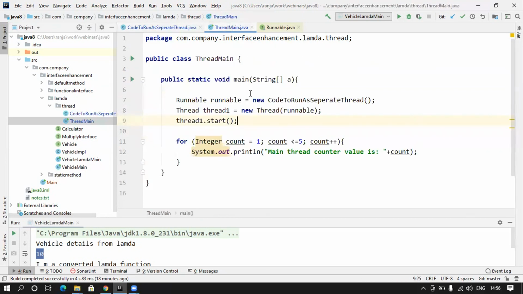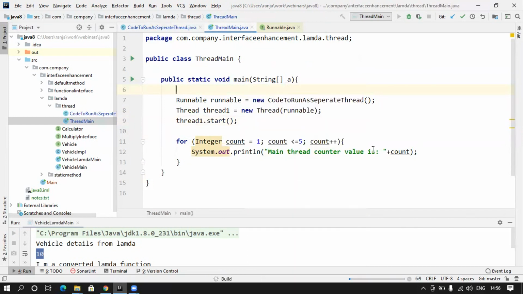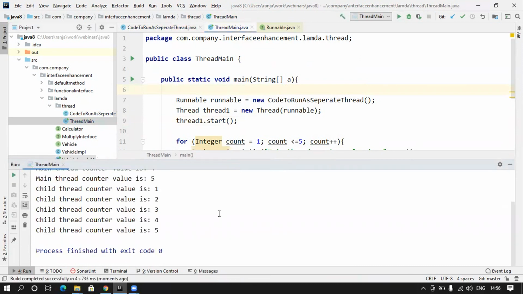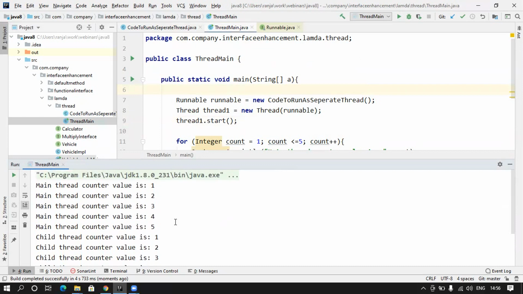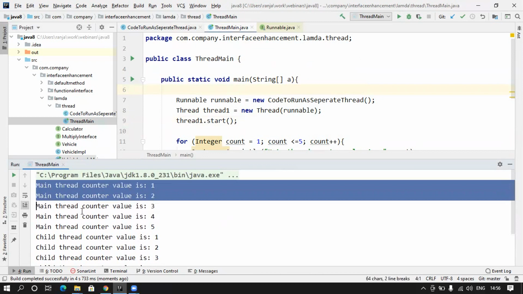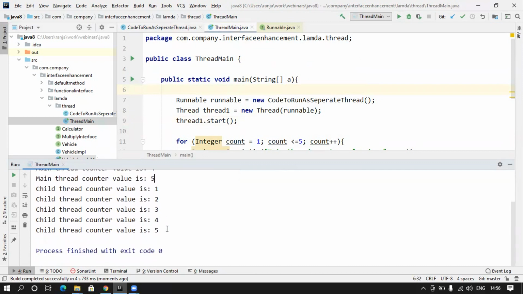So if I now run the program, this is how in Java 7 we used to do the thread implementation. So far we haven't converted this to lambda. So here it runs randomly. There is no sequence. What it did is first ran all the main thread 1 to 5, and then it ran the child thread.